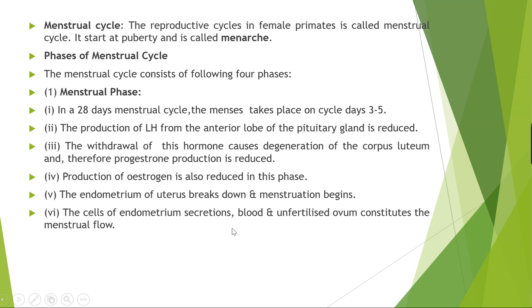The cells of the endometrium, secretions, blood and the unfertilized ovum constitute the menstrual flow. Okay, whatever the flow is there in the menstrual phase, that consists of the endometrium secretion, blood and the unfertilized ovum, because when fertilization fails, that time only menstruation comes, and the unfertilized ovum constitutes the menstrual flow. This is the first phase of the menstrual cycle, that is the menstrual phase.